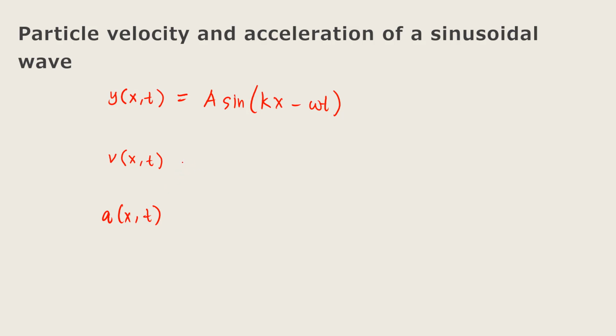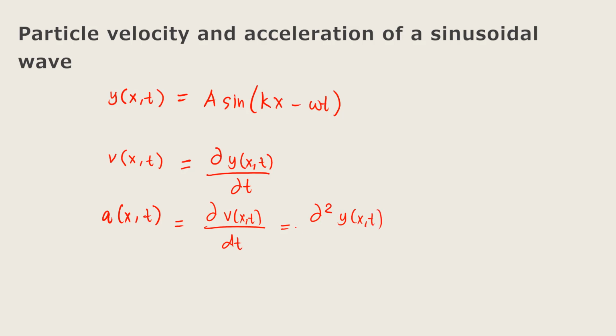Hence, we have a sine function. Now, in order to get the velocity, we just have to take the partial derivative of y with respect to time. And for the acceleration, we just have to obtain the partial derivative of the velocity with respect to time. Or we can just write the second partial derivative of y(x,t) with respect to time.